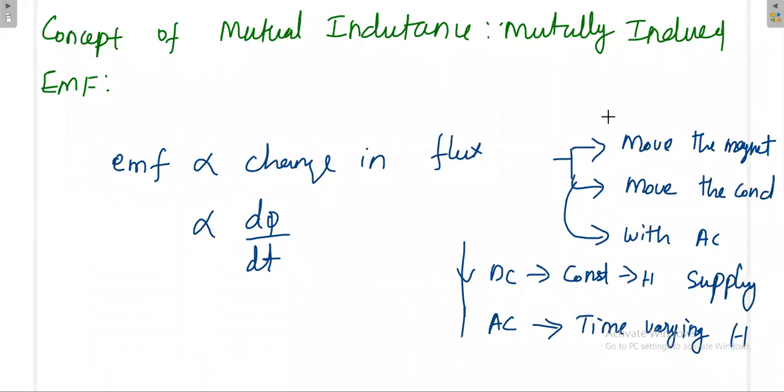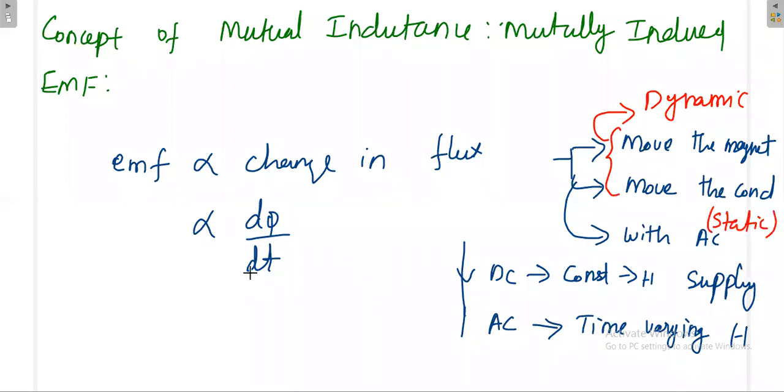The first two cases are called dynamically induced EMF. Dynamic in the sense either the magnet is moving or the conductor is moving. That's why the first two cases are called dynamically induced EMF; this is the dynamic technique. Here the third case is static. Nothing is moving here, but we are generating the time varying flux with the help of time varying current. So that's why the third technique is called the static technique, statically induced EMF.